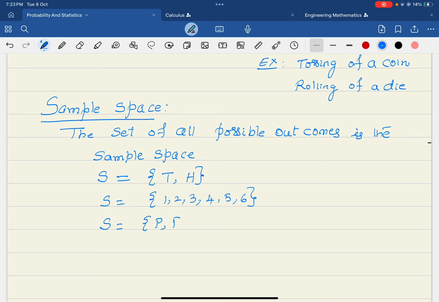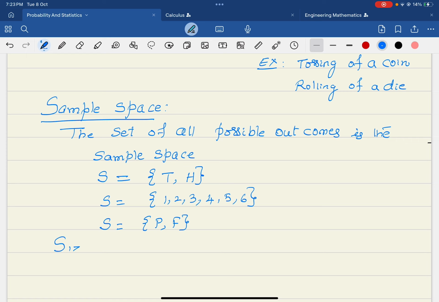Either pass or fail, correct? And whether you attend the class tomorrow or not, or whether I am able to make a lecture like this tomorrow or not, these are all possible outcomes. So this is called a sample space. I hope you could understand.